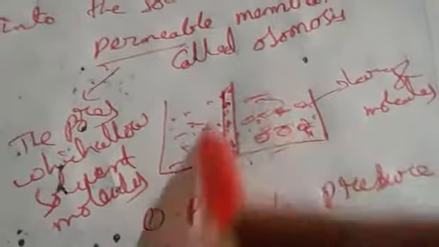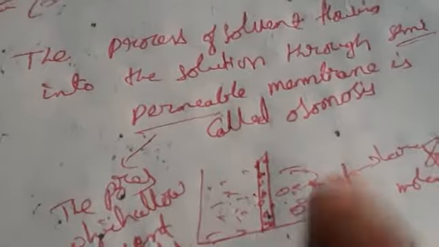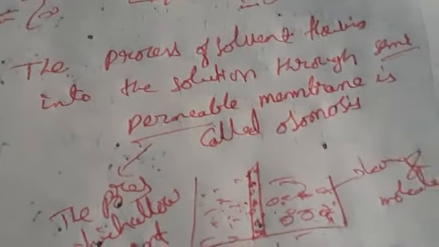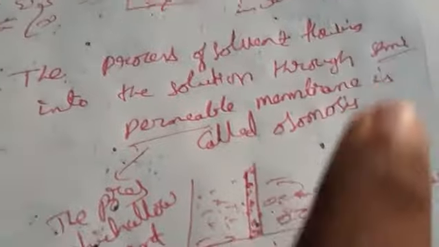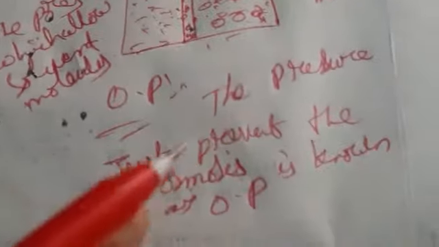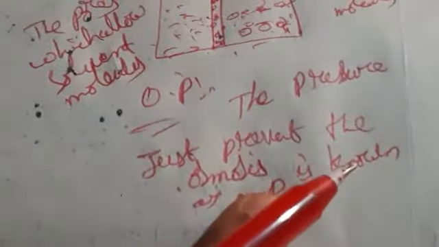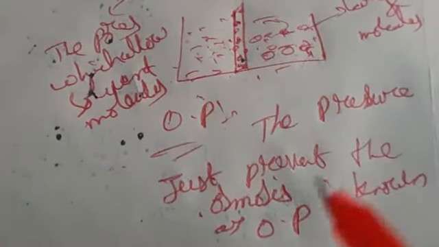Otherwise the solvent molecules will flow until equilibrium is reached. So whenever I am applying some pressure, it is preventing the osmosis, means it is stopping the osmosis process. The solvent molecules will not flow, it will stop. That one we call it as osmotic pressure. The extra pressure applied to prevent the osmosis, we call it as osmotic pressure.